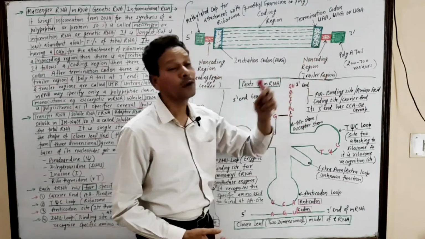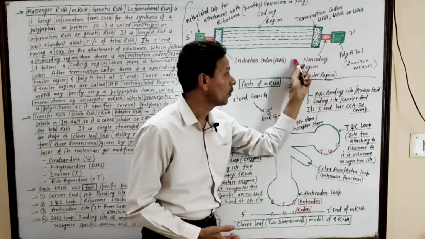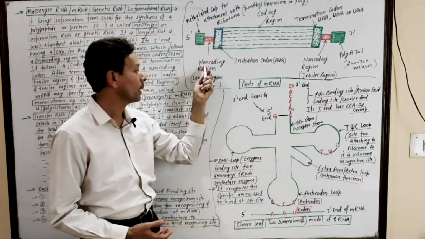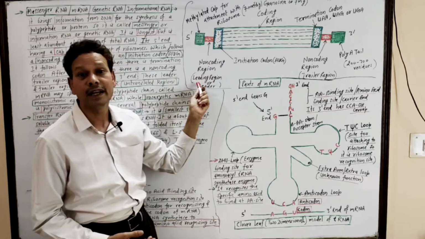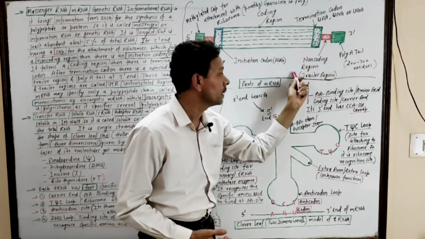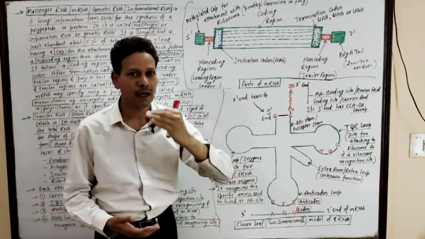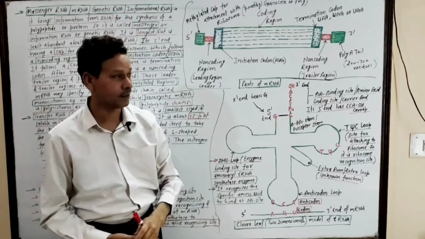Then the non-coding region, this non-coding region is named the trailer region. This non-coding region is a trailer region, and the earlier one is the leader, the leading region. Both are UTR, untranslated regions.